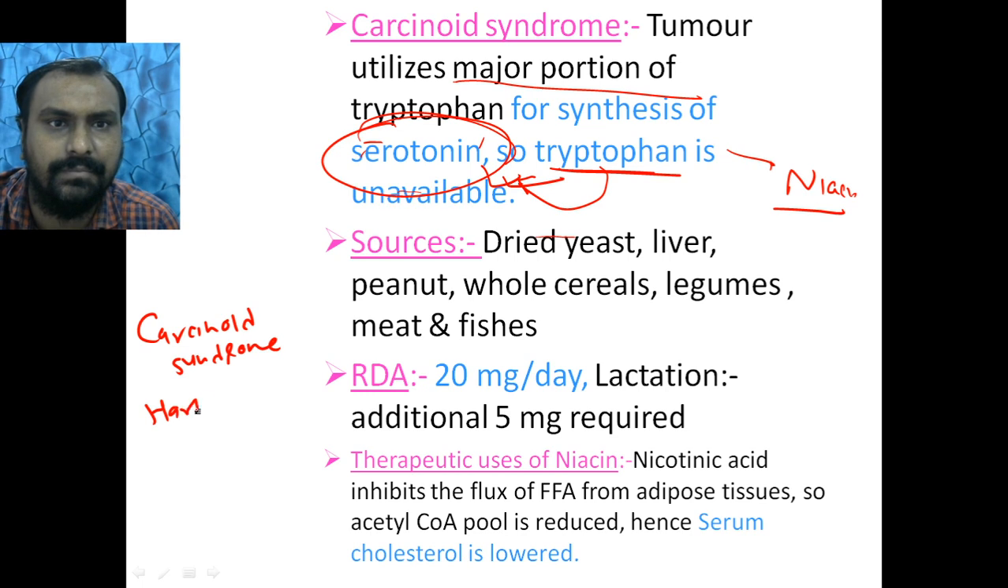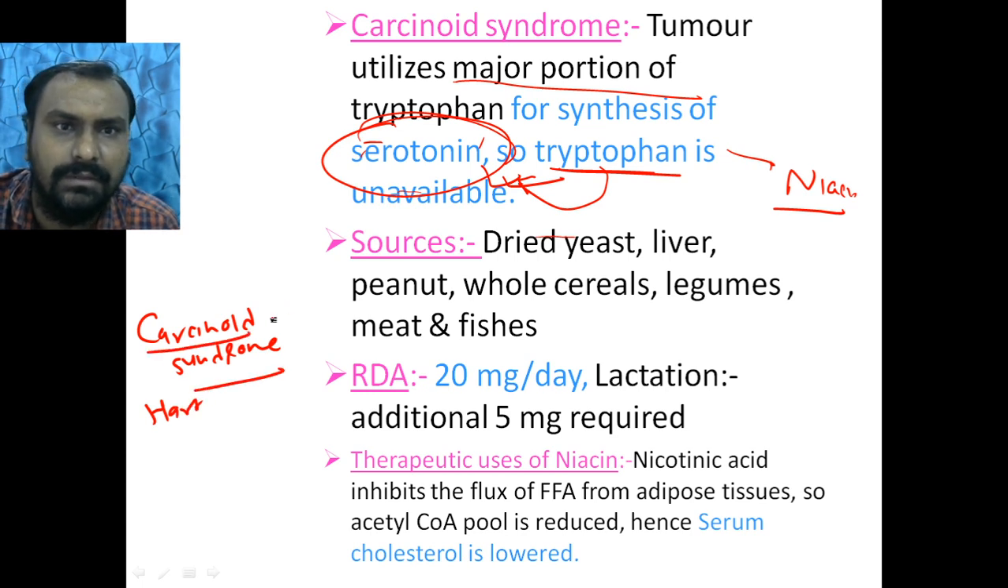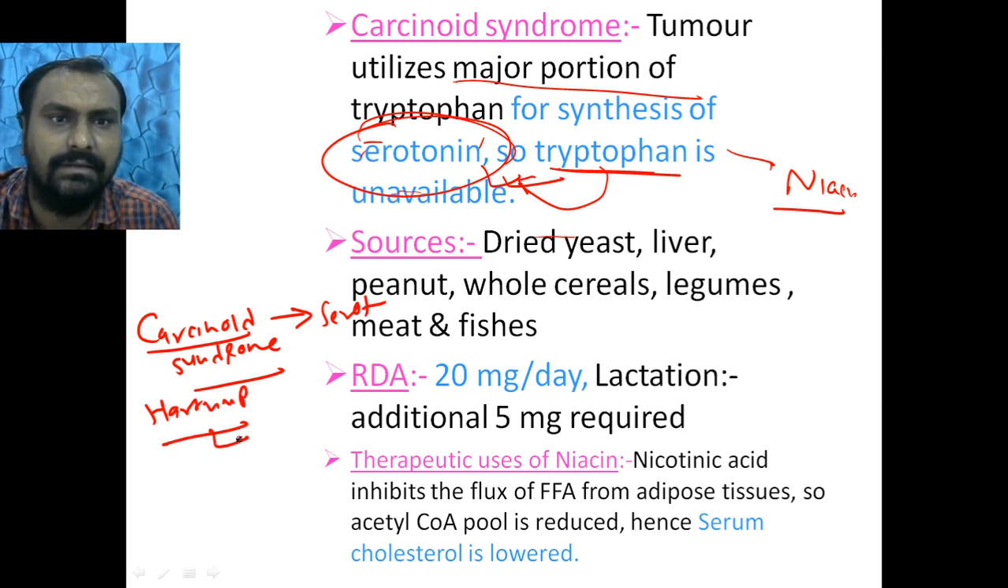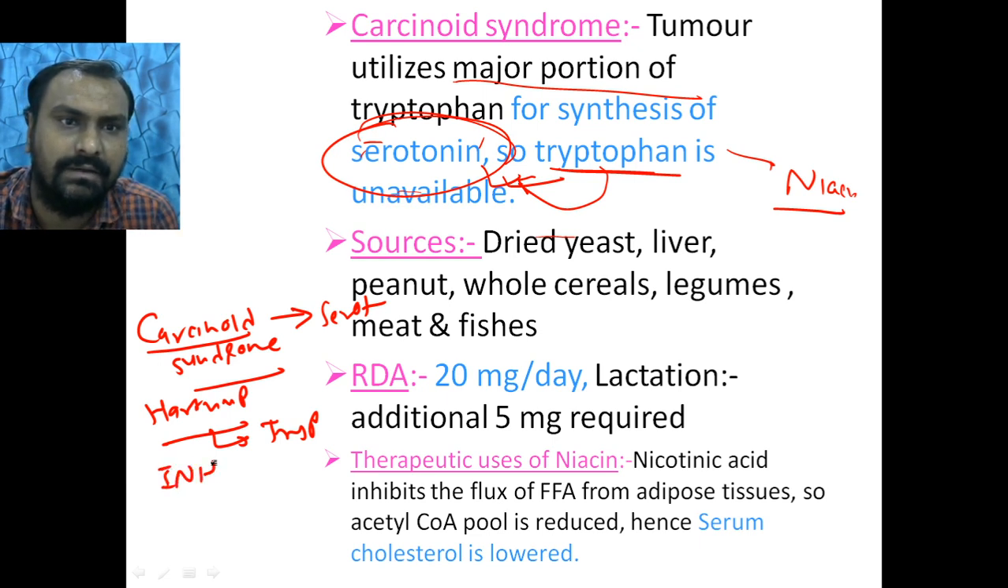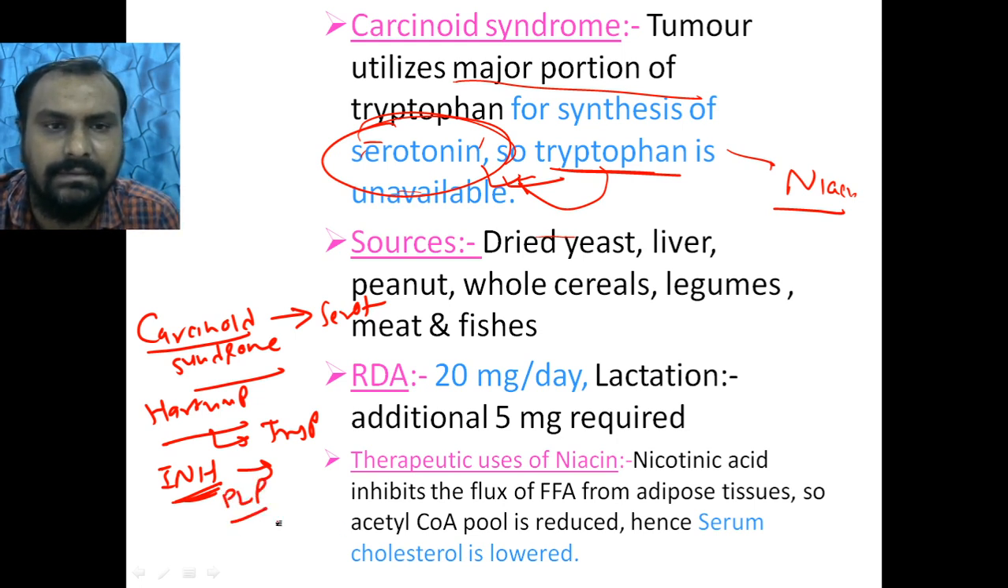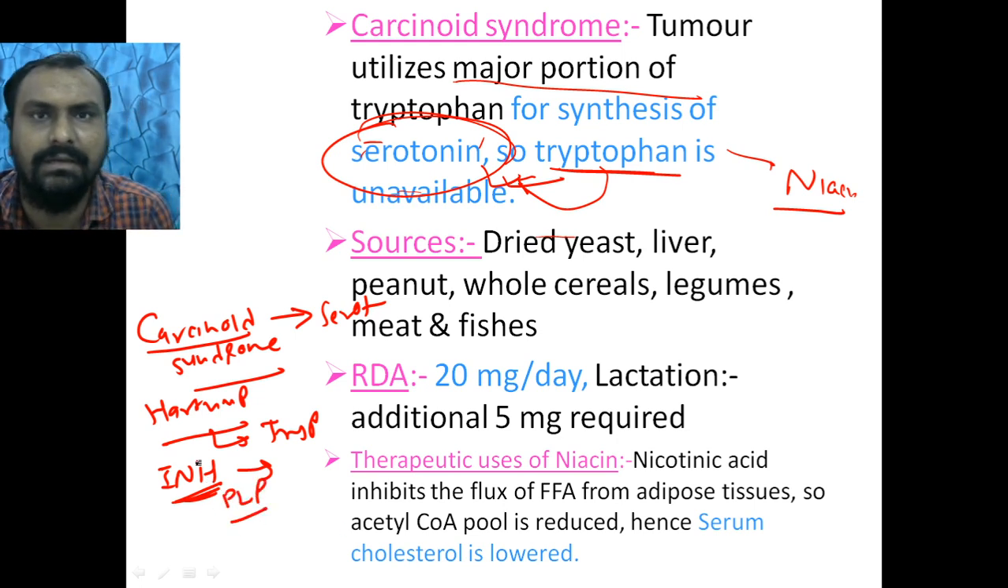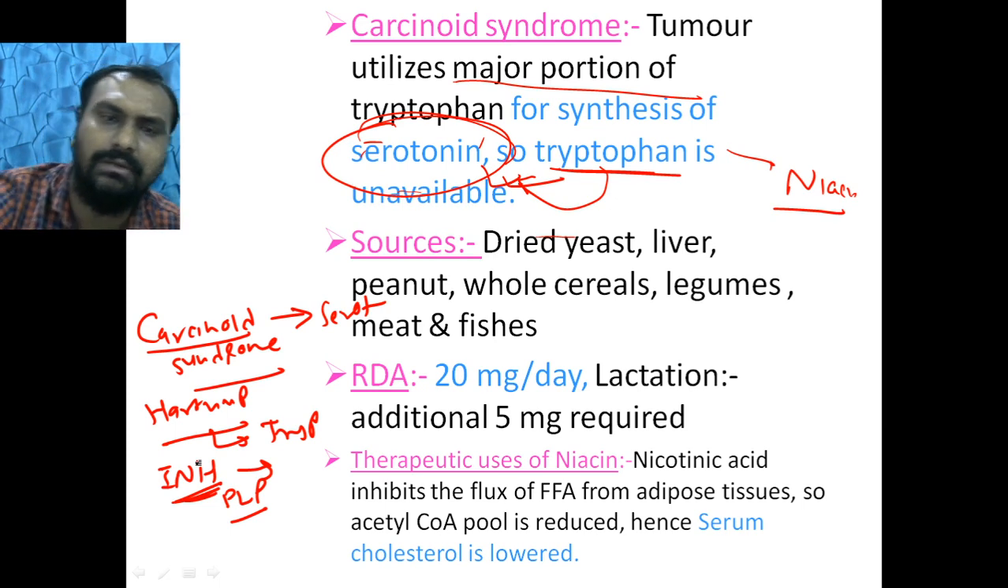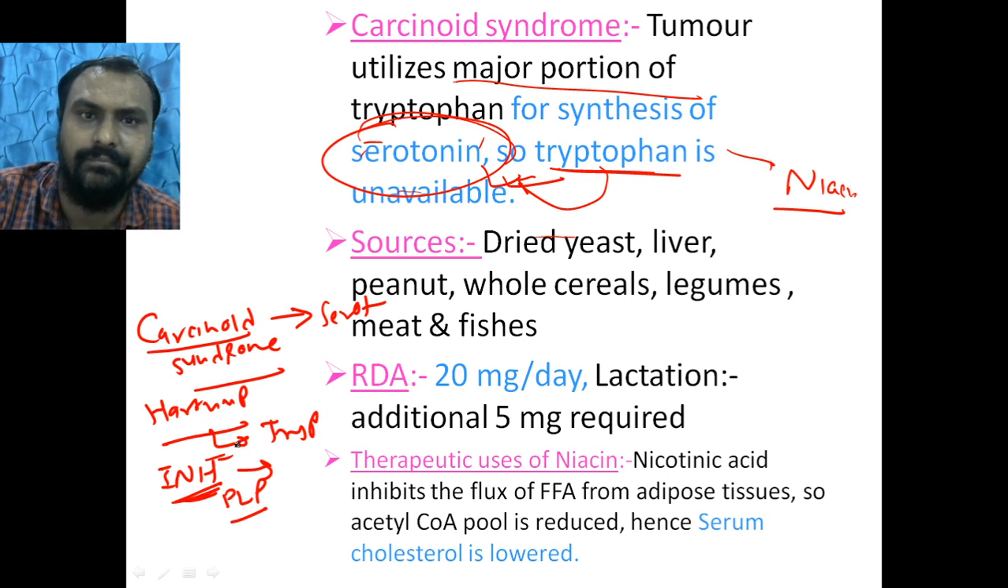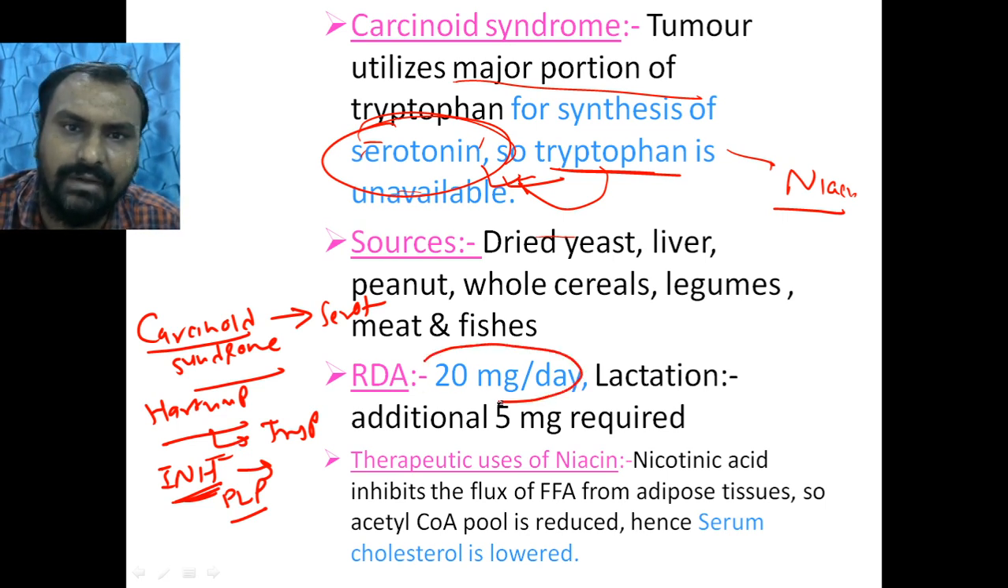So these are carcinoid syndrome and Hartnup. What happens in carcinoid syndrome? The tryptophan is channeled to the serotonin pathway. What happens in Hartnup syndrome? There is a defective absorption of tryptophan. What happens because of isoniazid? It will inhibit pyridoxal phosphate, so pyridoxal phosphate is not available. So all of these will lead to pellagra. Now the daily requirement is around 20 milligram.